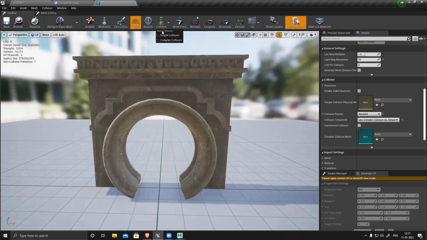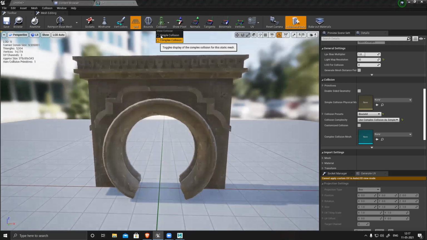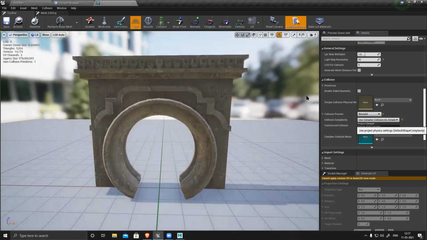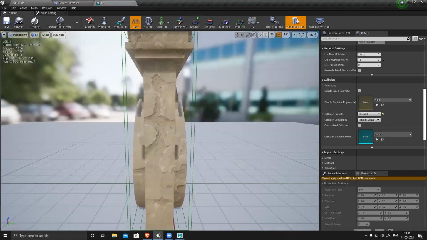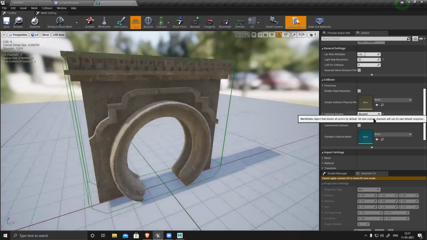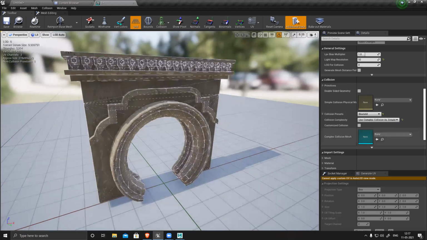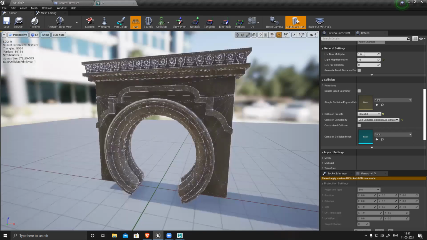No, it won't work. It's show collision, simple and complex. It's just a preview. It will show whatever is already there. So if you use a simple collision, it will be a box. Let's see. I'll just use this now. Simple, you can see it's just a box. So you cannot pass through. And if I change this to complex, you can see it's a complex model now. Now I can go through this.